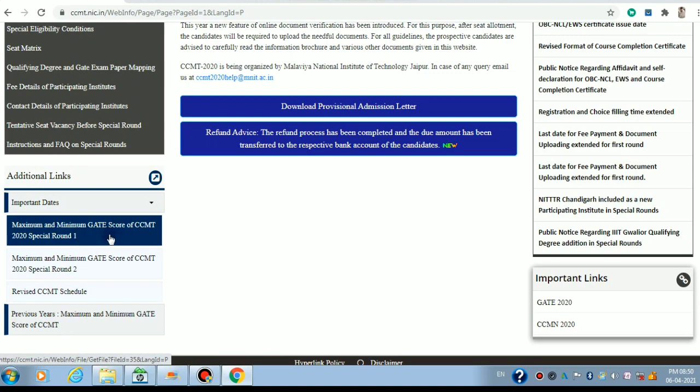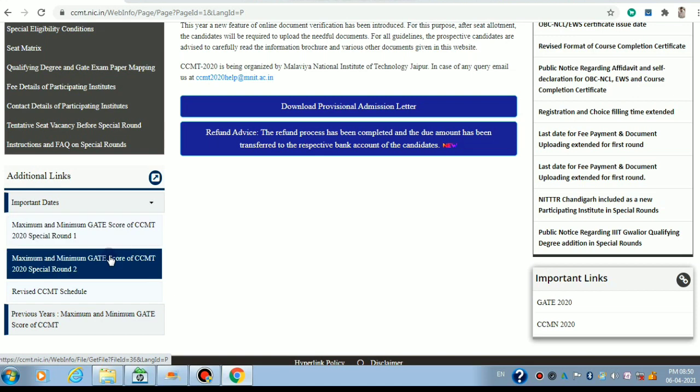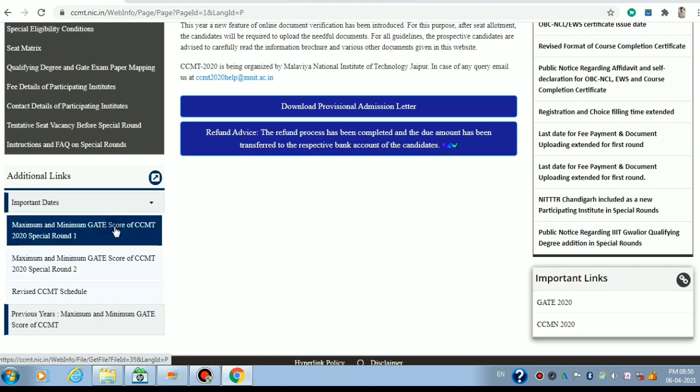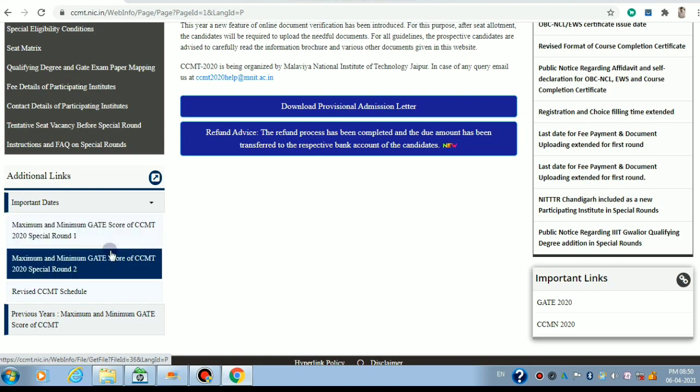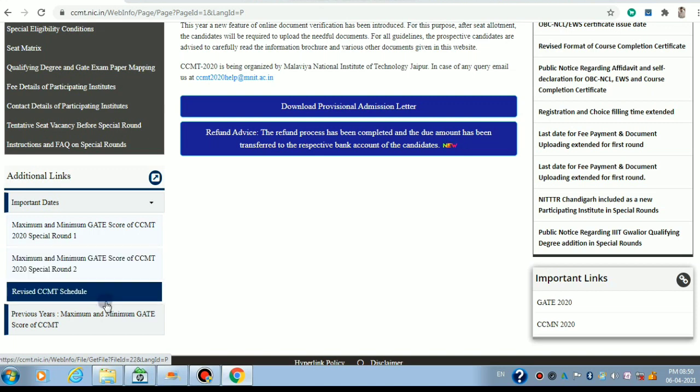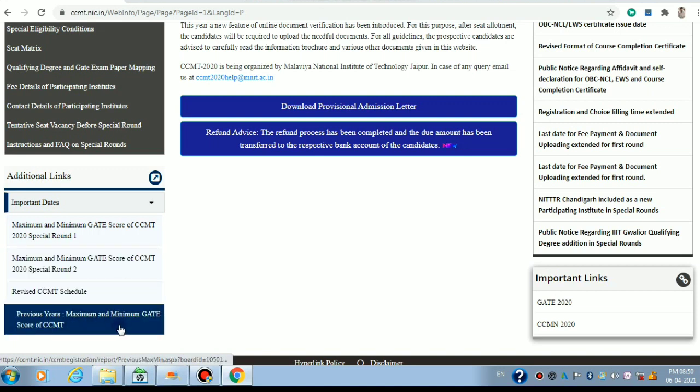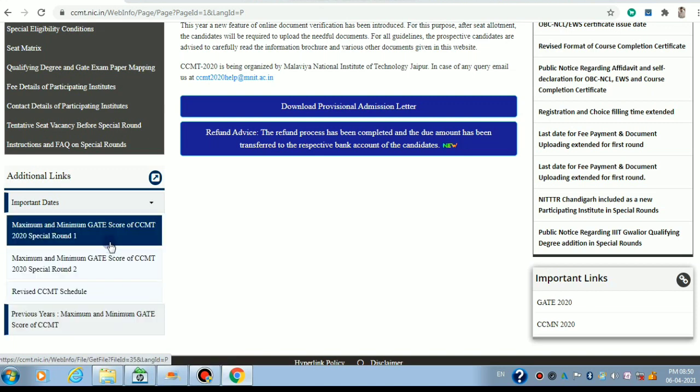If you want to download the cutoffs for 2020, then there are these two links. This is for spot round 1 GATE scores and this is for spot round 2. But if you want the cutoffs for previous years other than 2020, 19, 18, 17 and so on, then this is the link from where you can get them. So let's get started with the spot round 1 cutoffs for 2020.